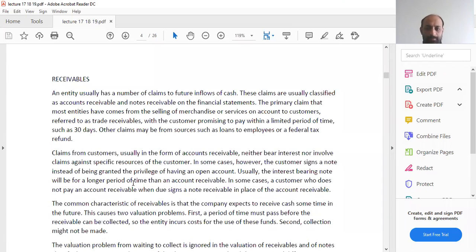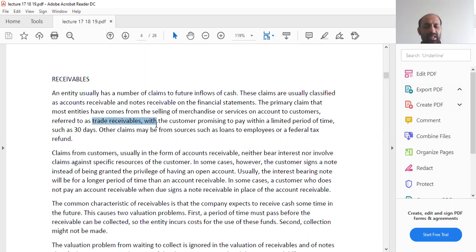Now receivables. An entity usually has a number of claims to future inflows of cash. These claims are usually classified as account receivable and note receivable on the financial statement. Just say whenever we were doing the balance sheet, we used to have account receivables and note receivable. The primary claim that most entities have comes from selling of merchandise or services on account to customers. It is called trade receivable.